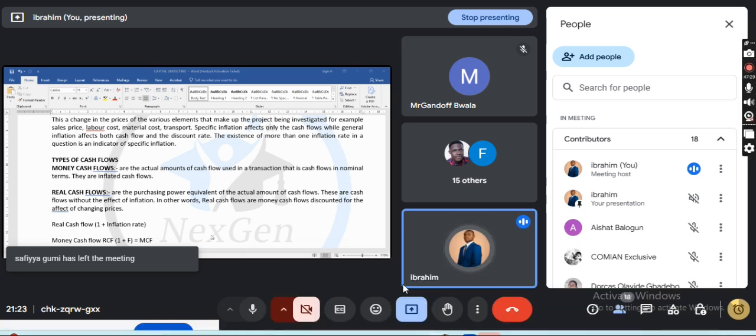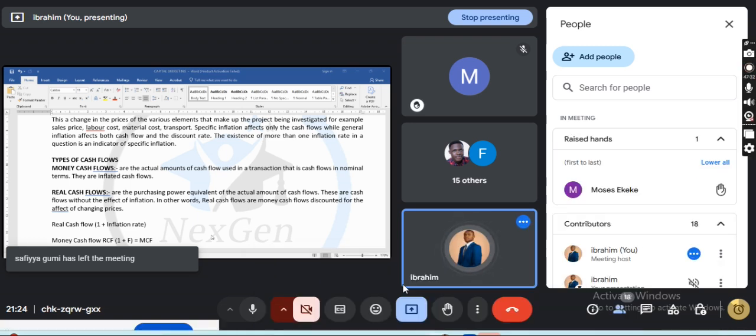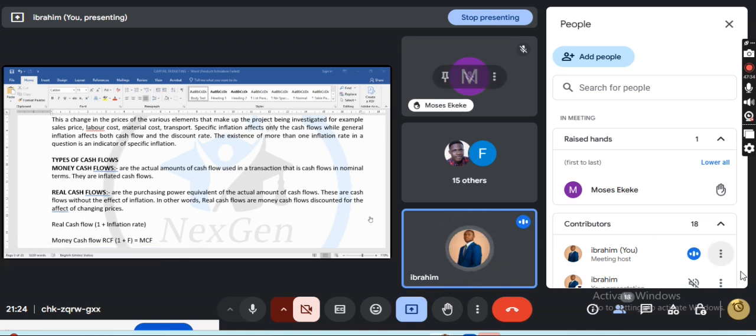Now, types of cash flow, quickly, before we go. Types of cash flow. It is very important to understand this part, right? Types of cash flow. Okay, Moses.